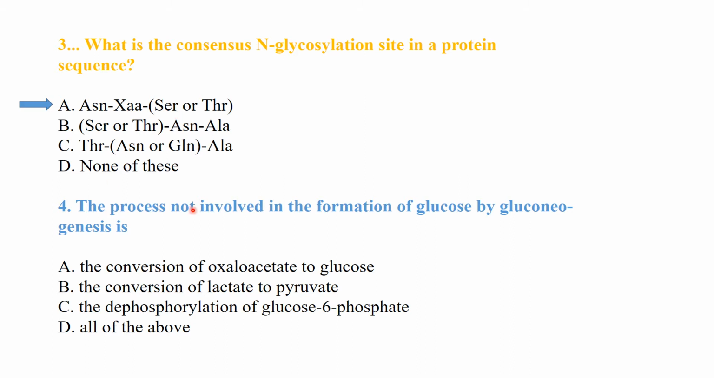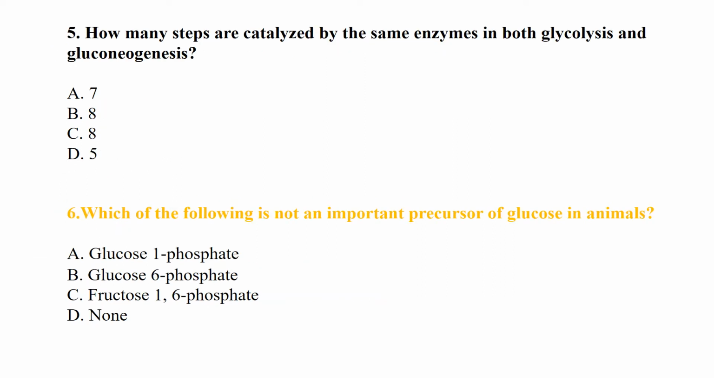The process not involved in the formation of glucose by gluconeogenesis: it is the conversion of oxaloacetate to glucose. It is not involved in the formation of glucose by gluconeogenesis. How many steps are catalyzed by the same enzyme in both glycolysis and gluconeogenesis? So there are 7 steps that are catalyzed by the same enzymes in glycolysis and gluconeogenesis.